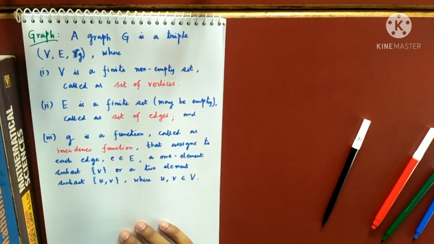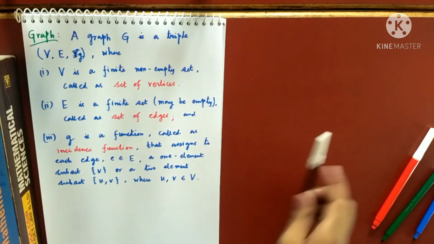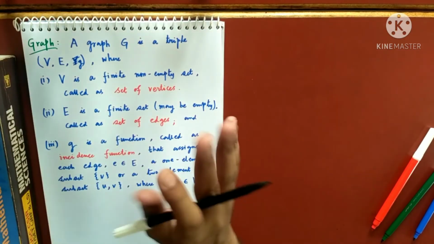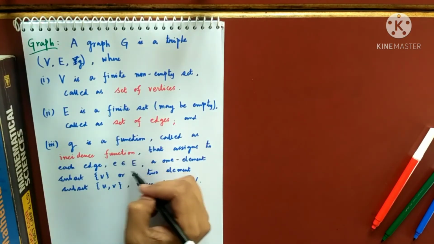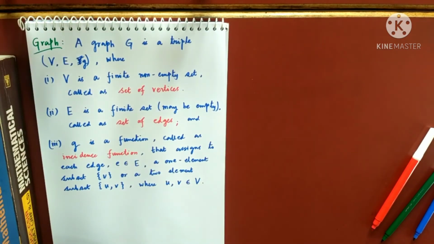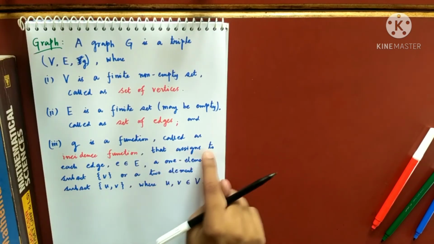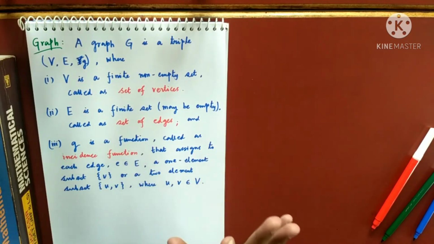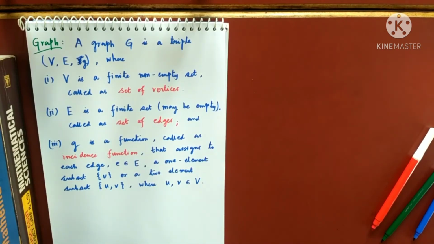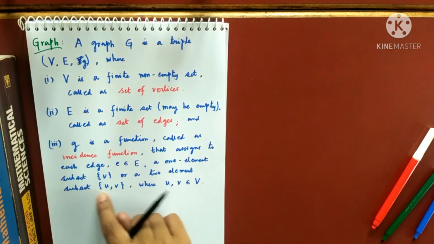Good. What is G? It is a function. So a function has some domain, has some codomain. What will this function do? This function G, which is known as the incident function, assigns to every edge, that means to every member of E, a one-element subset {V} or a two-element subset {U, V}.